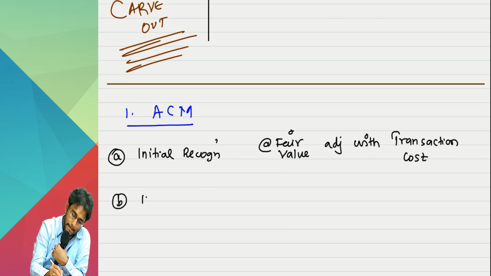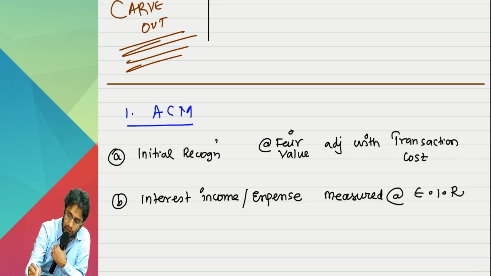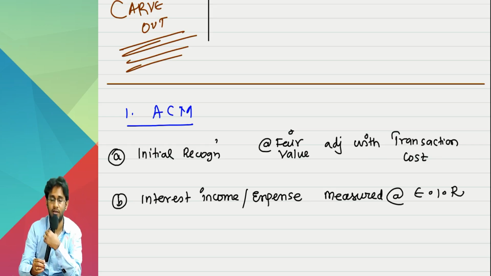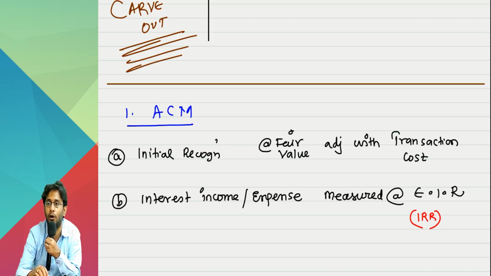Second point. Interest income, if it is a financial asset. Interest expense will be there if it is a financial liability, and is to be measured at the effective interest rate. What is the effective interest rate? In the CA Inter Capital Budgeting chapter, you might have studied IRR. That IRR, in this India's language, we call it EIR, effective interest rate.